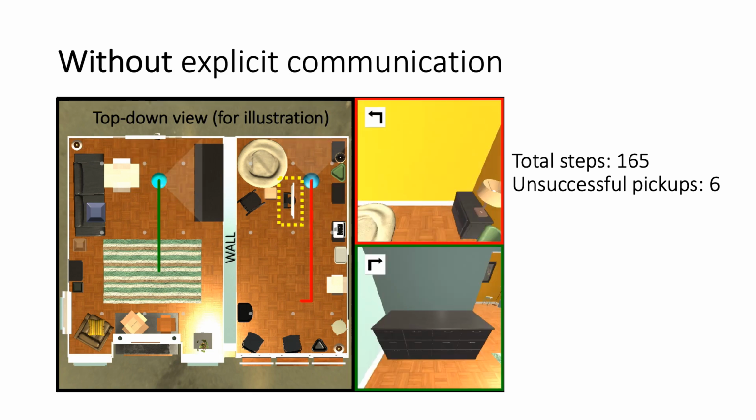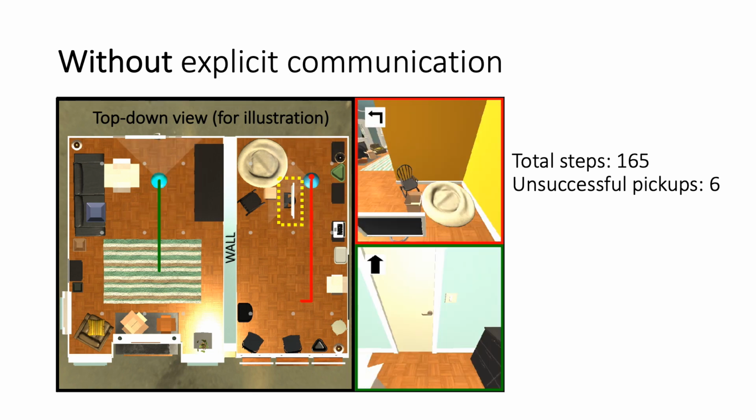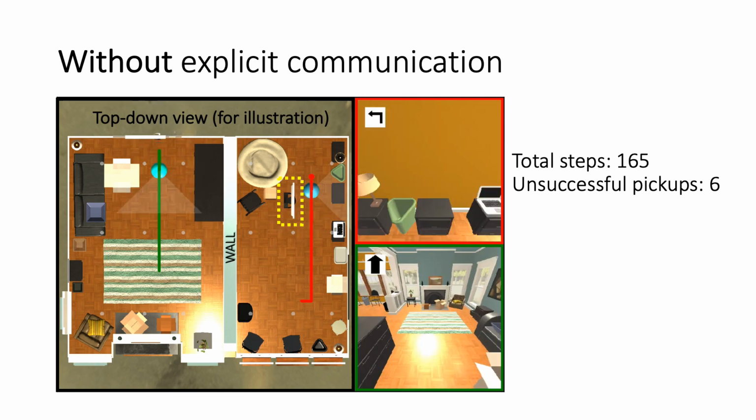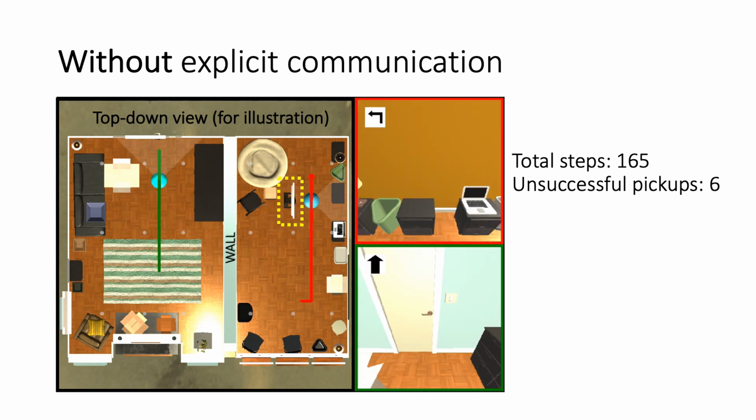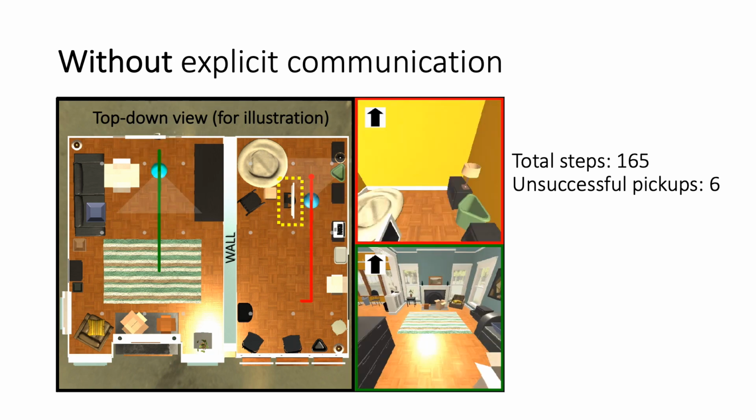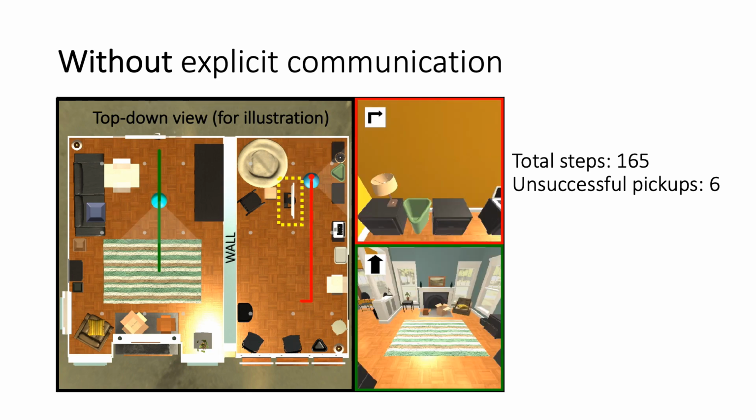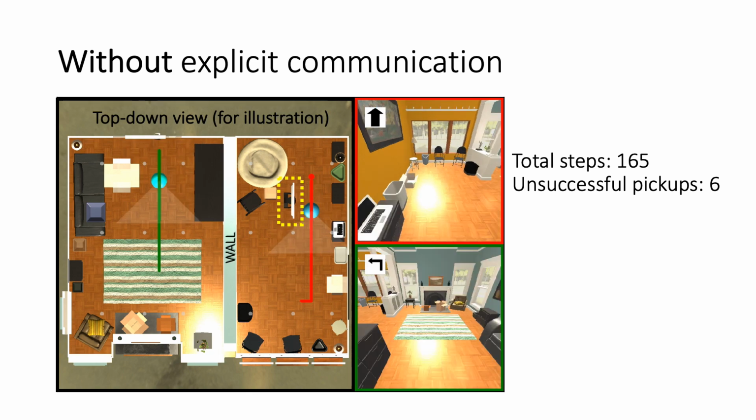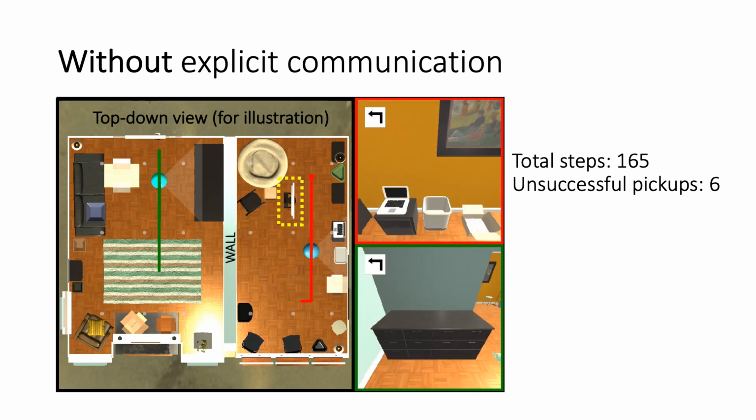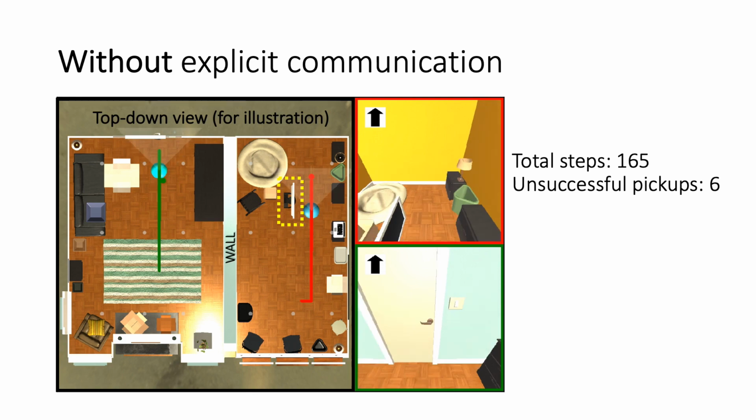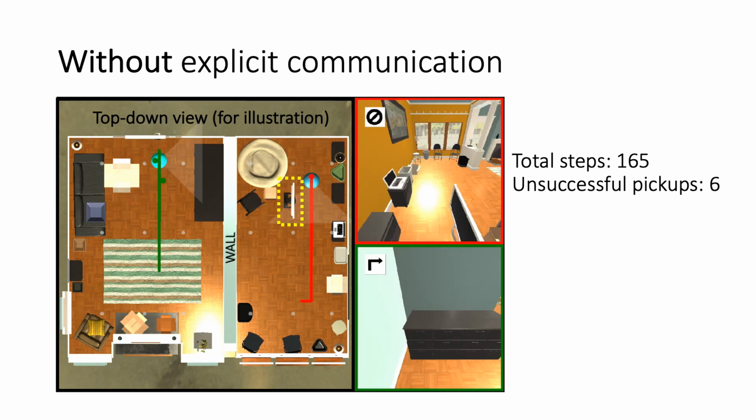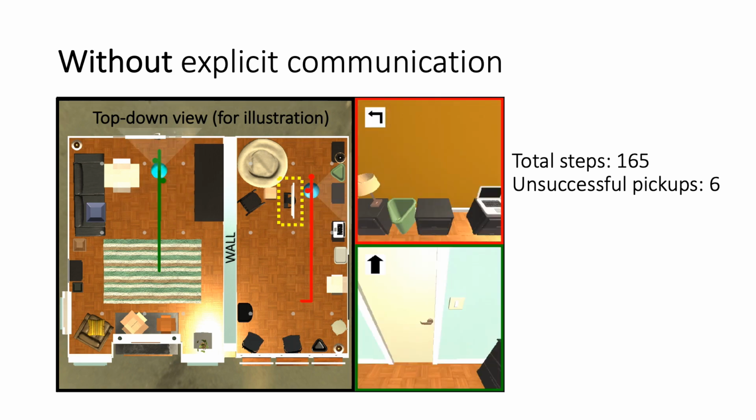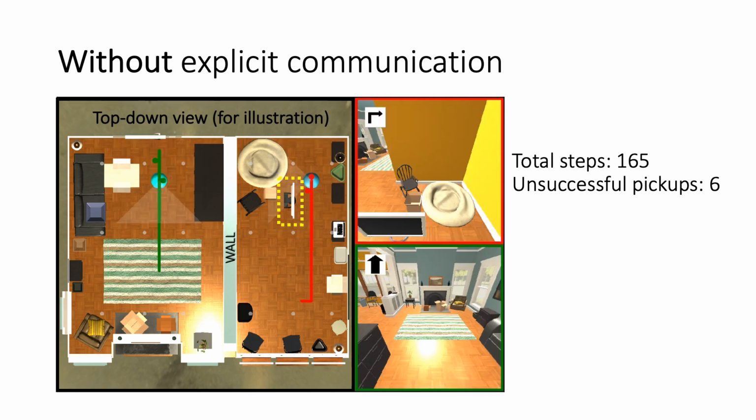Here, we present the setup without explicit communication. That is, we are not using the discussed communication modules at first. It is the same video that I showed you earlier. The one where the green agent wasted a lot of time by banging its head on the wrong side of the wall. So without communication, it took the agents a total of 165 steps to complete the task. In this process, the agents failed to pick up the TV 6 times, which is marked by red and green dots along the agent trajectories.